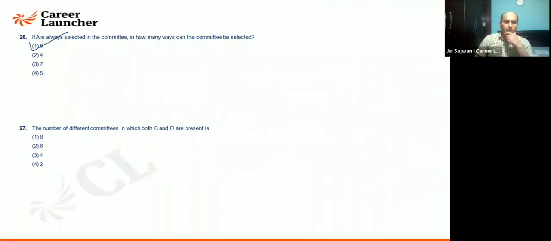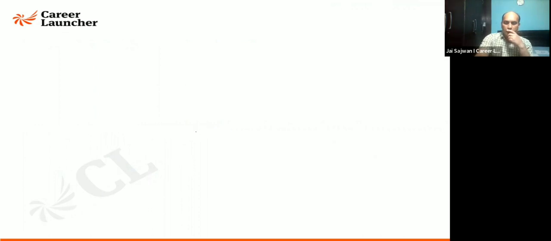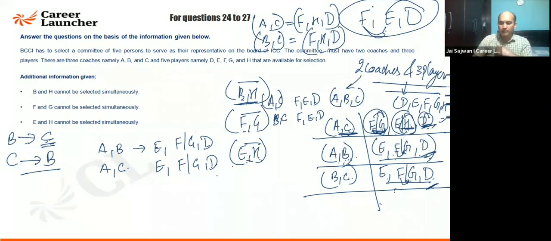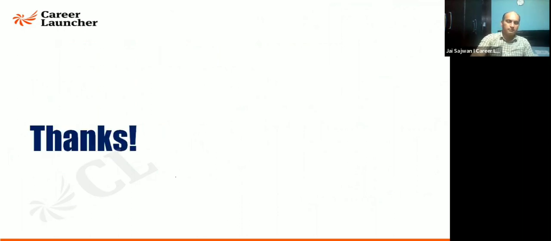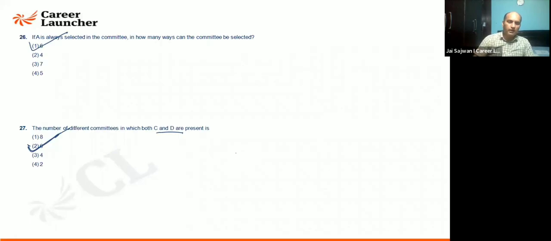Fine. The number of different committees in which both C and D are present. Different committees in which both C and D are present. So I will say the different committees when C and D are present, 4 are here and 2 are here. So how many committees are there? 6 committees are there where both of them are present. I believe it is clear. Is that fine? Have a look at this, ask me. Thank you. Anyone, any question?